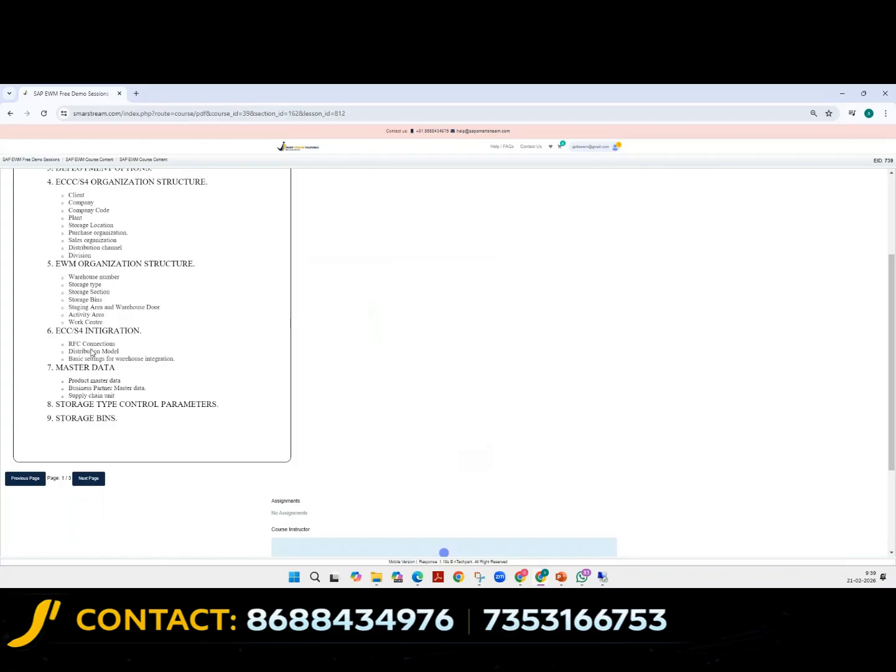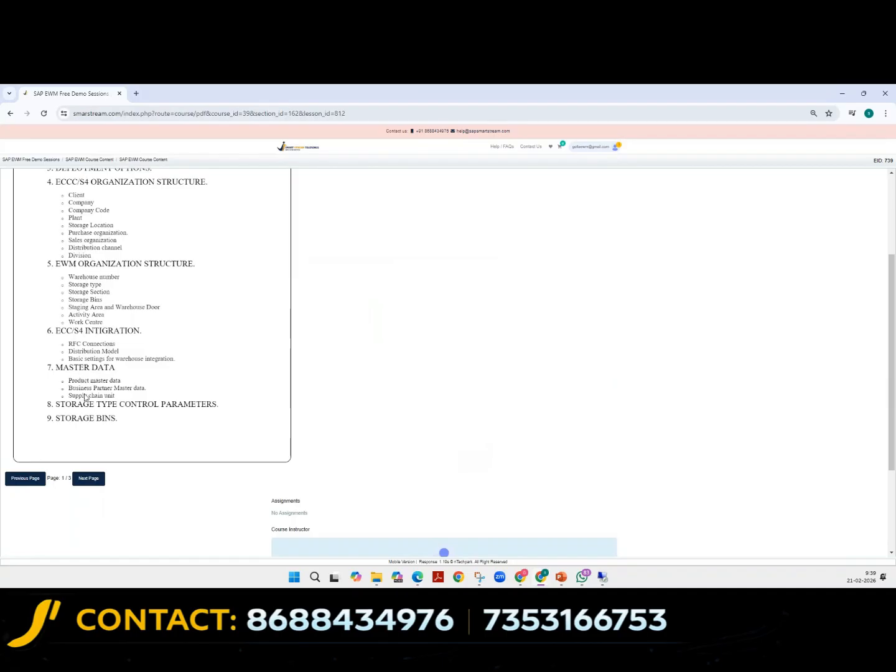So we will also explain what is this ECC for integration, how this integration is set up and everything. We will talk about that one as well, guys. No need to worry. Maybe you will not touch this in real life, but you need to be aware of it, that's all.